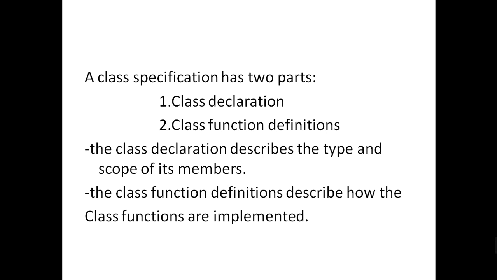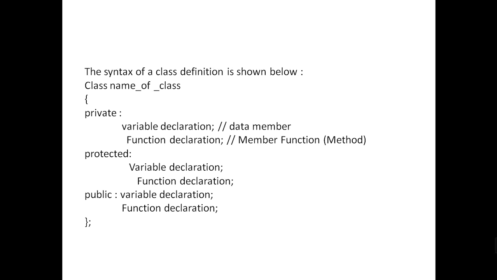The second one, the class function definitions, describes how the declared members are implemented. First you declare a class, then the declared class should be implemented. That is the meaning of the two parts.